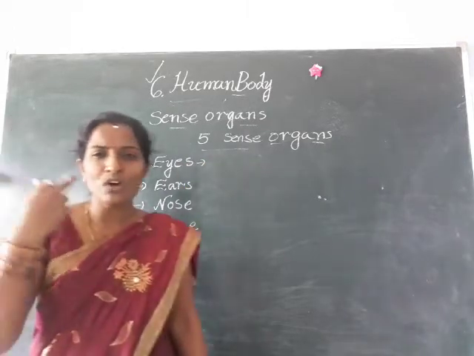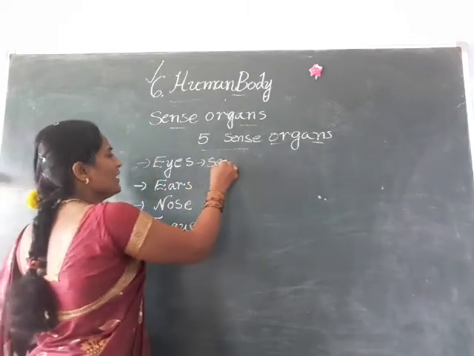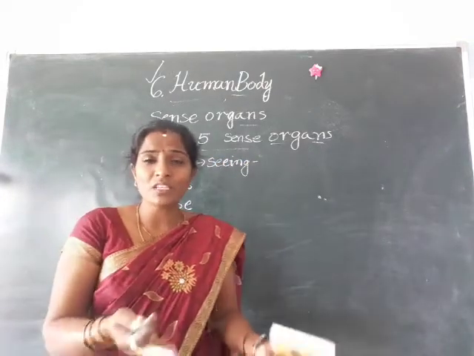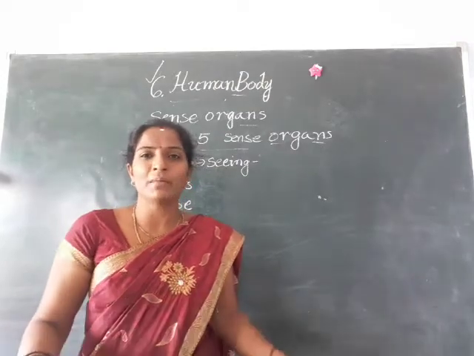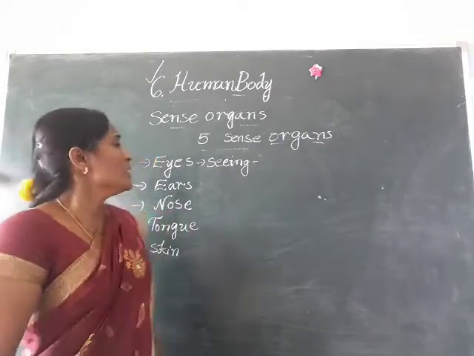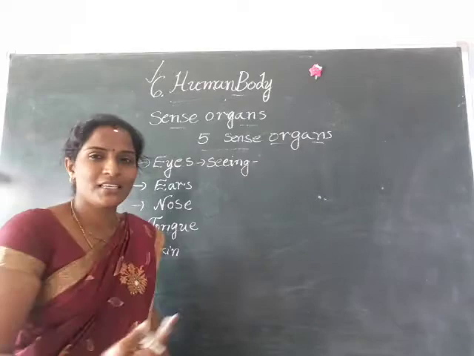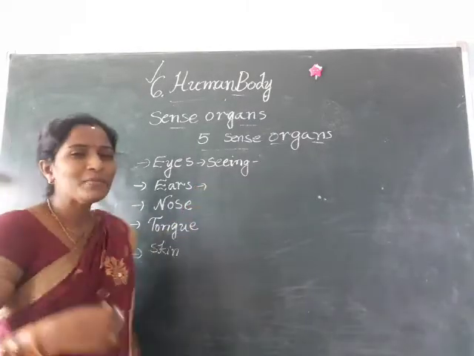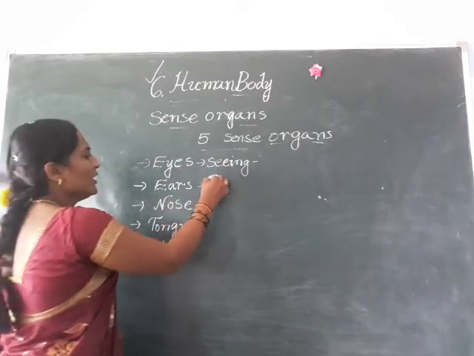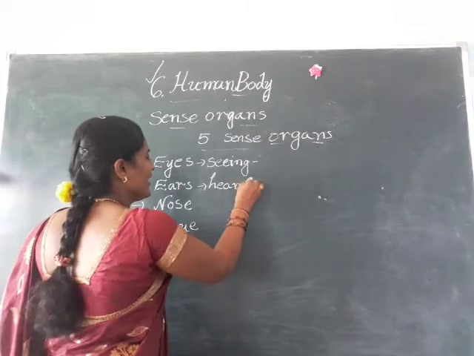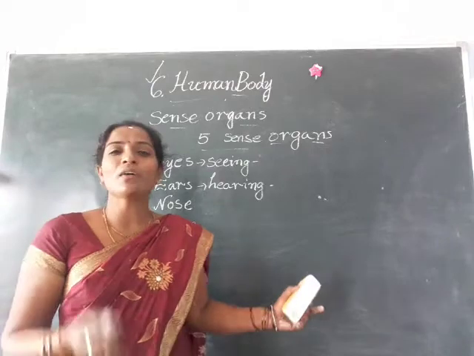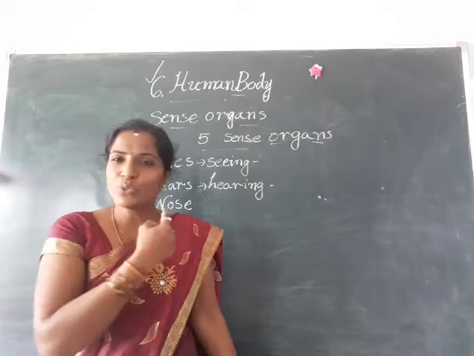First of all, what is the use of eyes? Eyes for seeing or watching. If you want to see anything, of course this video, or some movies, we are using our eyes. We have 2 eyes. Okay children. So what is the use of eyes? Eyes for seeing. And coming to the ears. Now I am teaching a lesson to you and you are listening with your ears. So ears for hearing. H-E-A-R-I-N-G, hearing. Okay children, ears for hearing, and we have 2 ears.